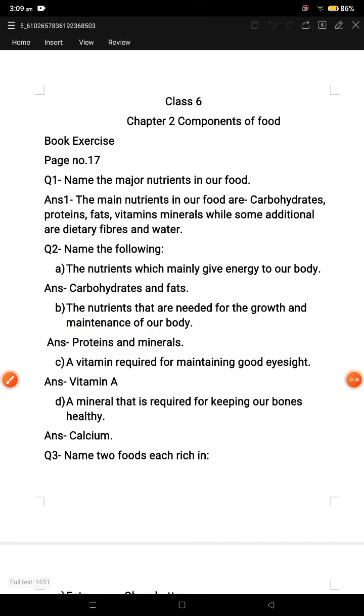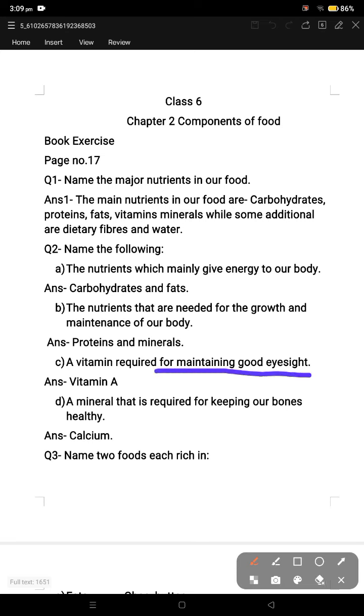After this, question number 2, C part. A vitamin required for maintaining good eyesight. Answer is vitamin A. When I taught you this chapter, I told you that if there is a deficiency of vitamin A in your body, you are going to suffer from night blindness.